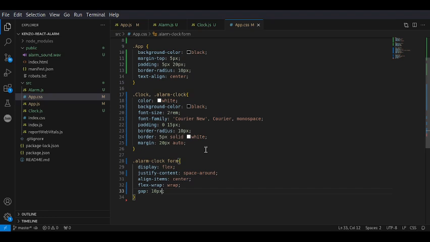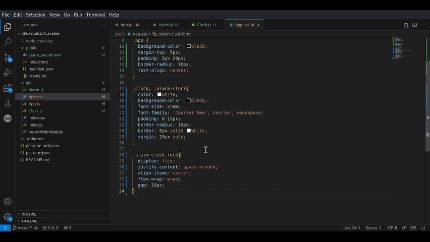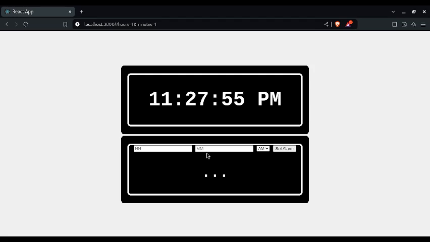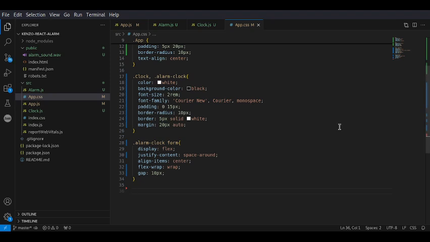I think that's it here. Yeah, there's a gap, it's flexed, it's contained and all of that.